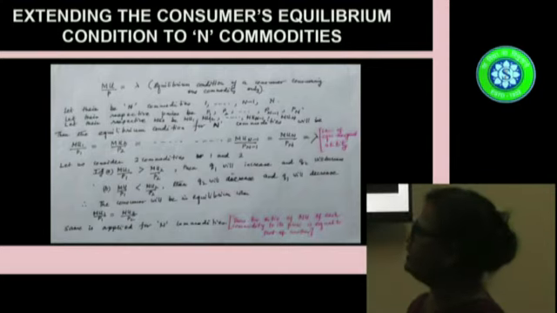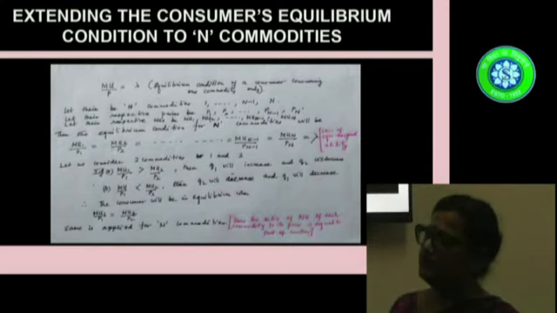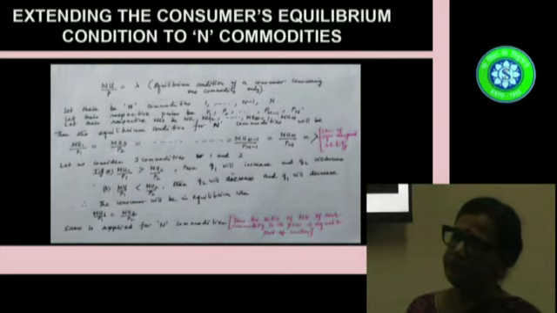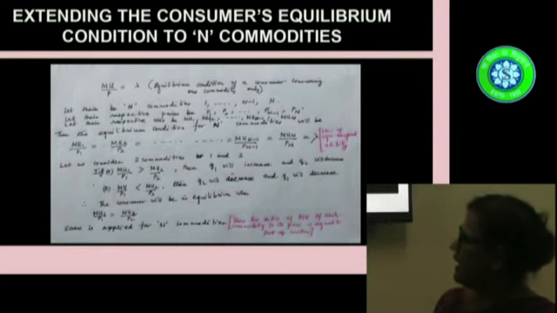In the previous slide, we actually derived the equilibrium of the consumer for one commodity, in case he consumes a single commodity. Let us now extend this condition to several commodities. Supposing there are n commodities, 1, 2, n minus 1 and then n commodity. Each of these commodities has its respective price, P1, P2, Pn, and respective marginal utilities, MU1, MU2, MUn.